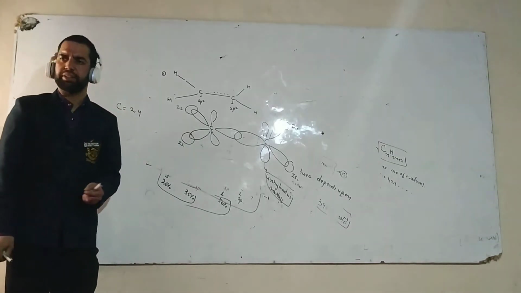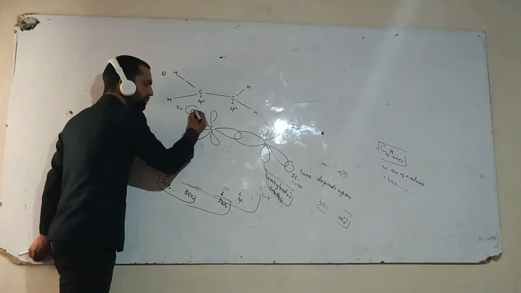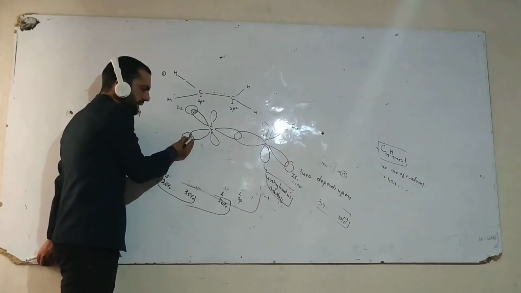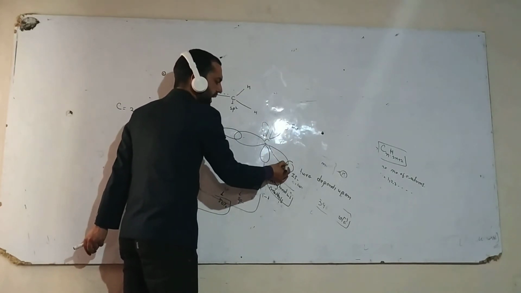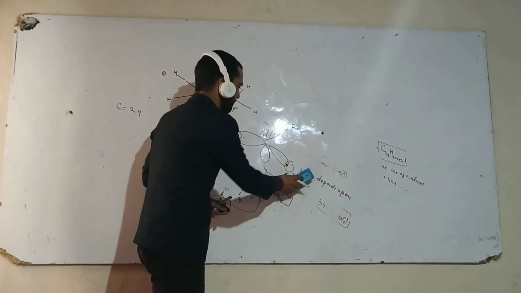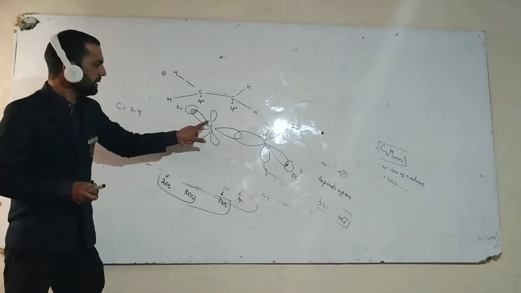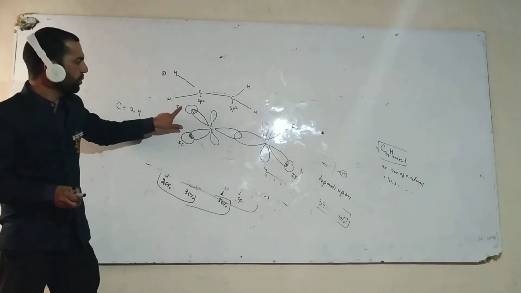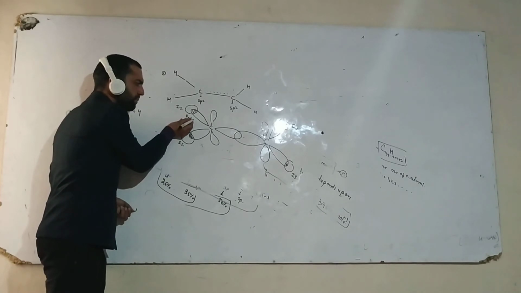In case of carbon, the electronic configuration is 2, 4. The last shell contains 4 electrons. One electron is present in each orbital, and each hydrogen has one electron, so a bond is formed. In this case the structure is formed. Try to understand here: carbon has 3 sp2 orbitals, and an sp2 orbital overlaps with the s orbital of hydrogen. So in this case I can write an s and sp2 bond.